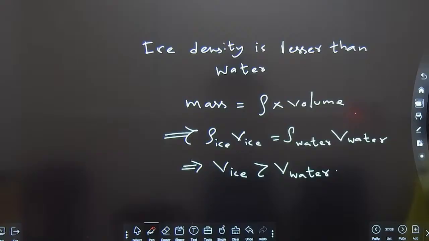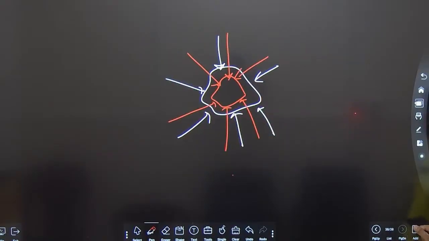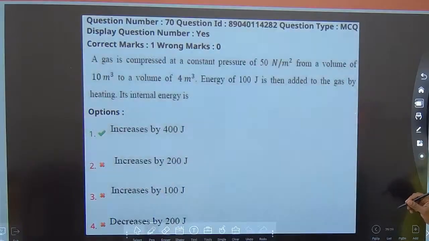I believe you guys are able to do this. Great. Let us proceed to the next one here.